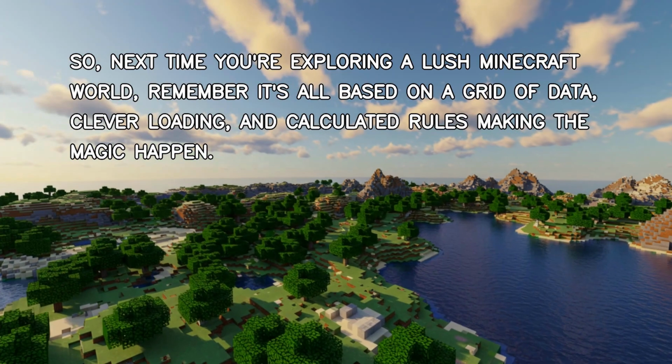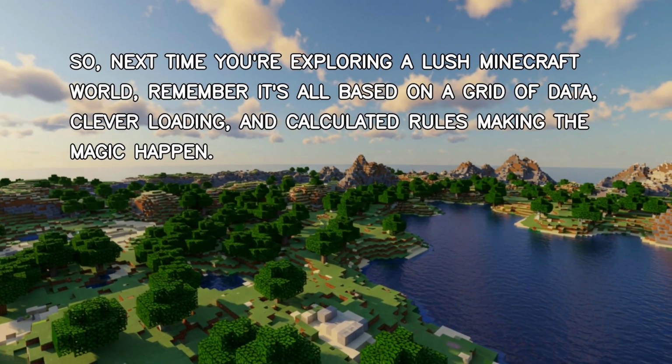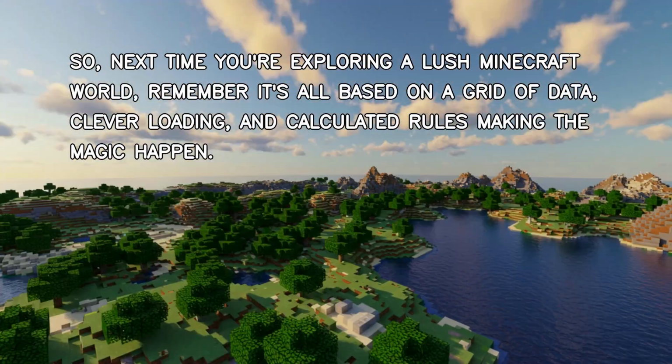So, next time you're exploring a lush Minecraft world, remember it's all based on a grid of data, clever loading, and calculated rules making the magic happen.